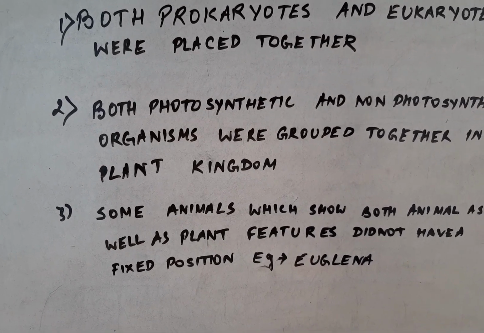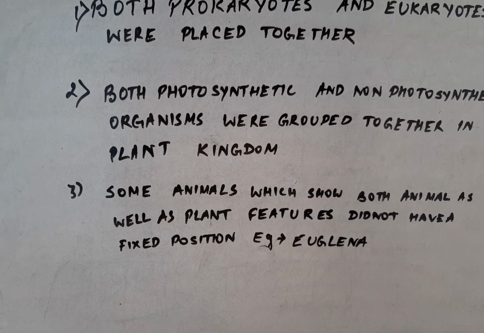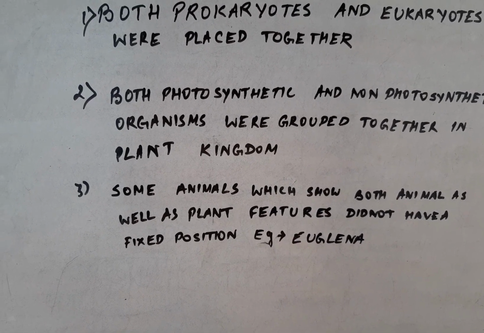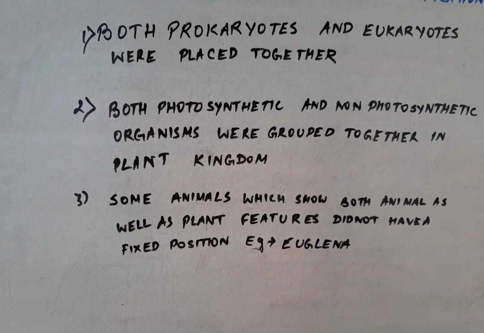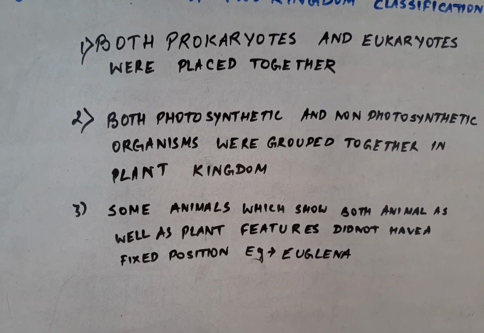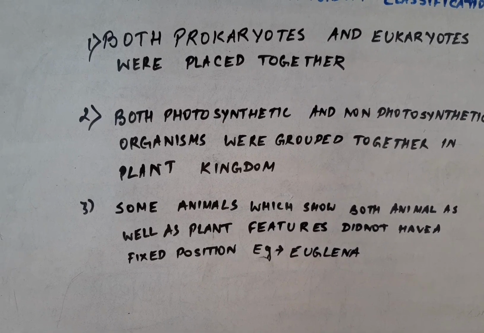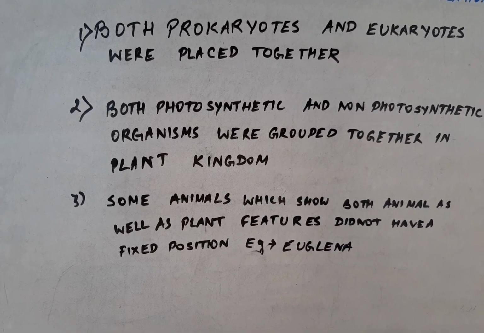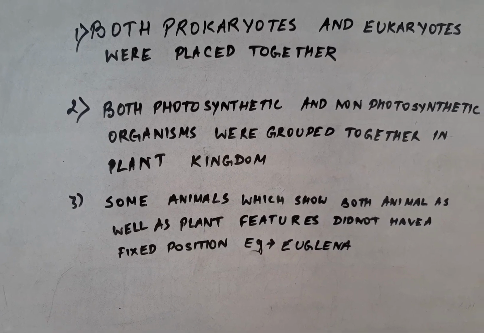Next comes the third shortcoming. Some organisms which show features of both plants and animals did not have a separate fixed position. For example, Euglena, which shows an autotrophic mode of nutrition in daylight while it becomes heterotrophic at night in the absence of sunlight. These were not placed separately in any of the groups.